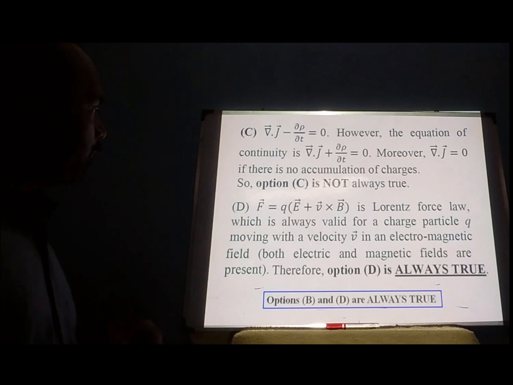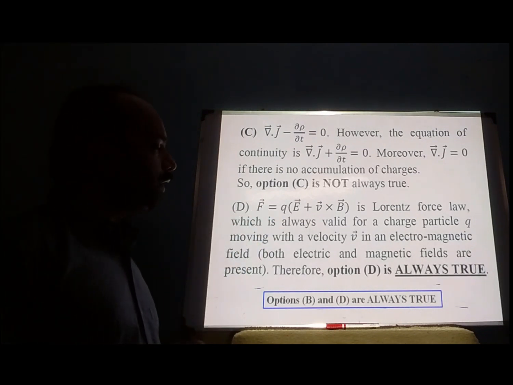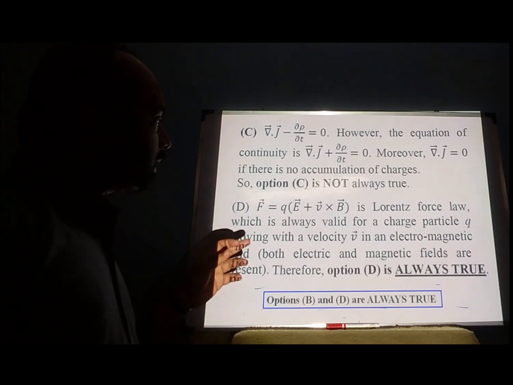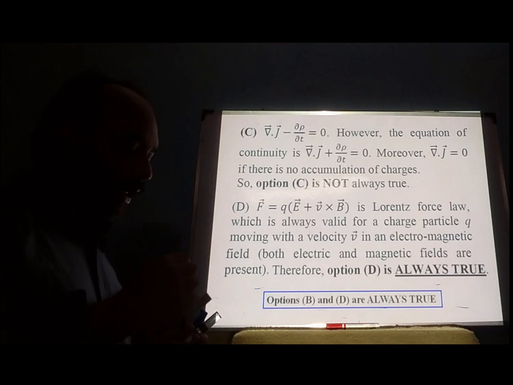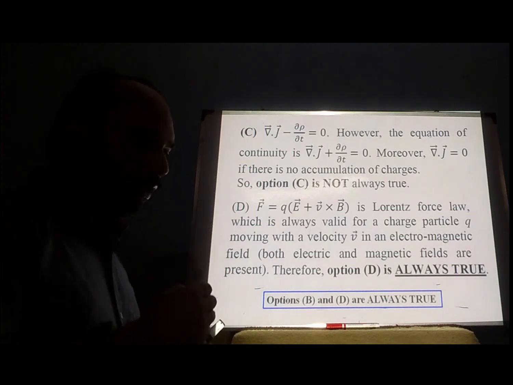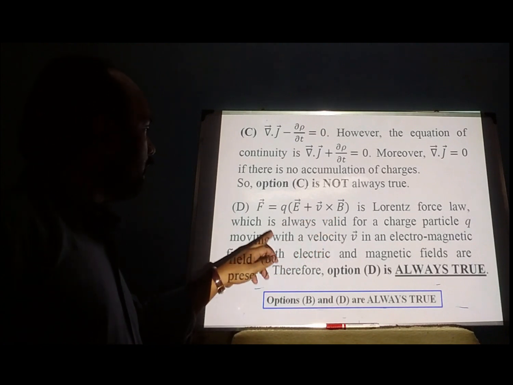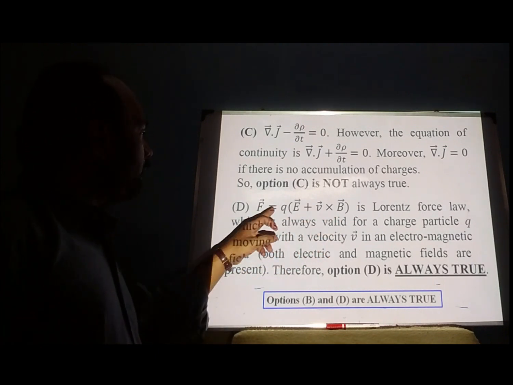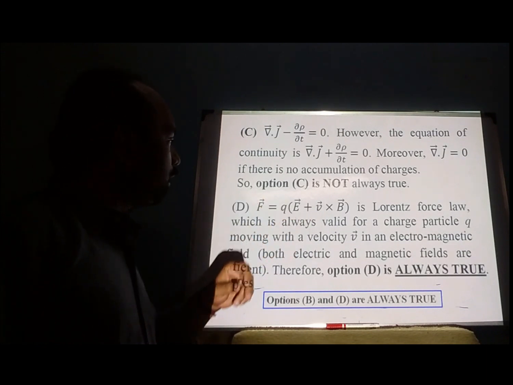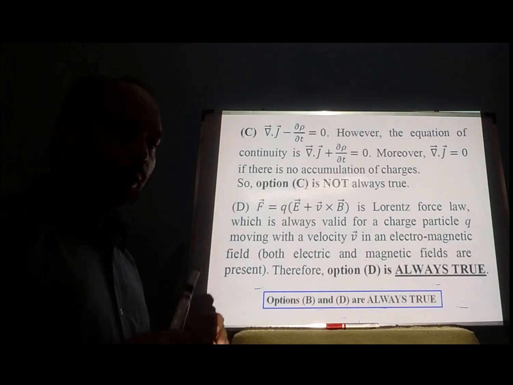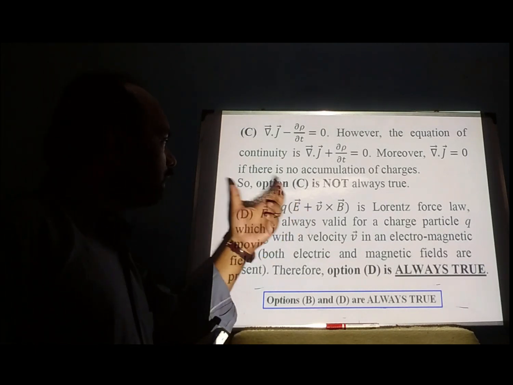Now come to the last option, which is F is equal to q times E plus v cross B. So this is basically the Lorentz force law. When we have both electric and magnetic fields, and a charged particle q is moving with the velocity v. When we have only an electric field, no magnetic field; when we have only a magnetic field, that means there is no electric field, we have F equal to q times v cross B. And when we always have electric and magnetic field, as the question says, we have this Lorentz force law.